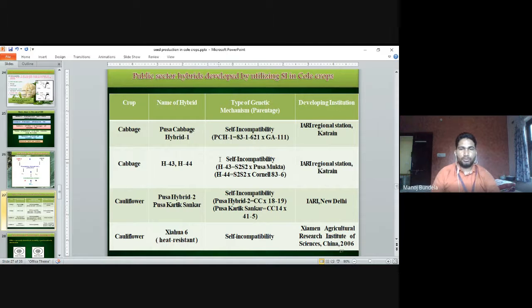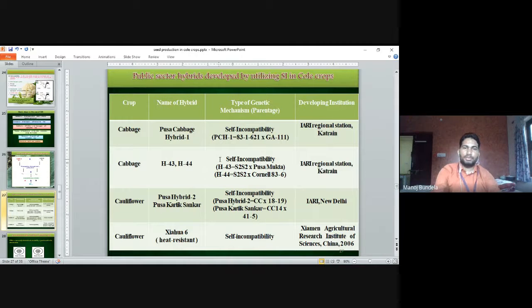Pusa Hybrid 2 and Pusa Kartik Sankar in cauliflower are also developed using self-incompatible lines, by IARI, New Delhi. In cauliflower, Jun 6 is heat resistant. It is developed using self-incompatible lines by the German Agriculture Research Institute, China.